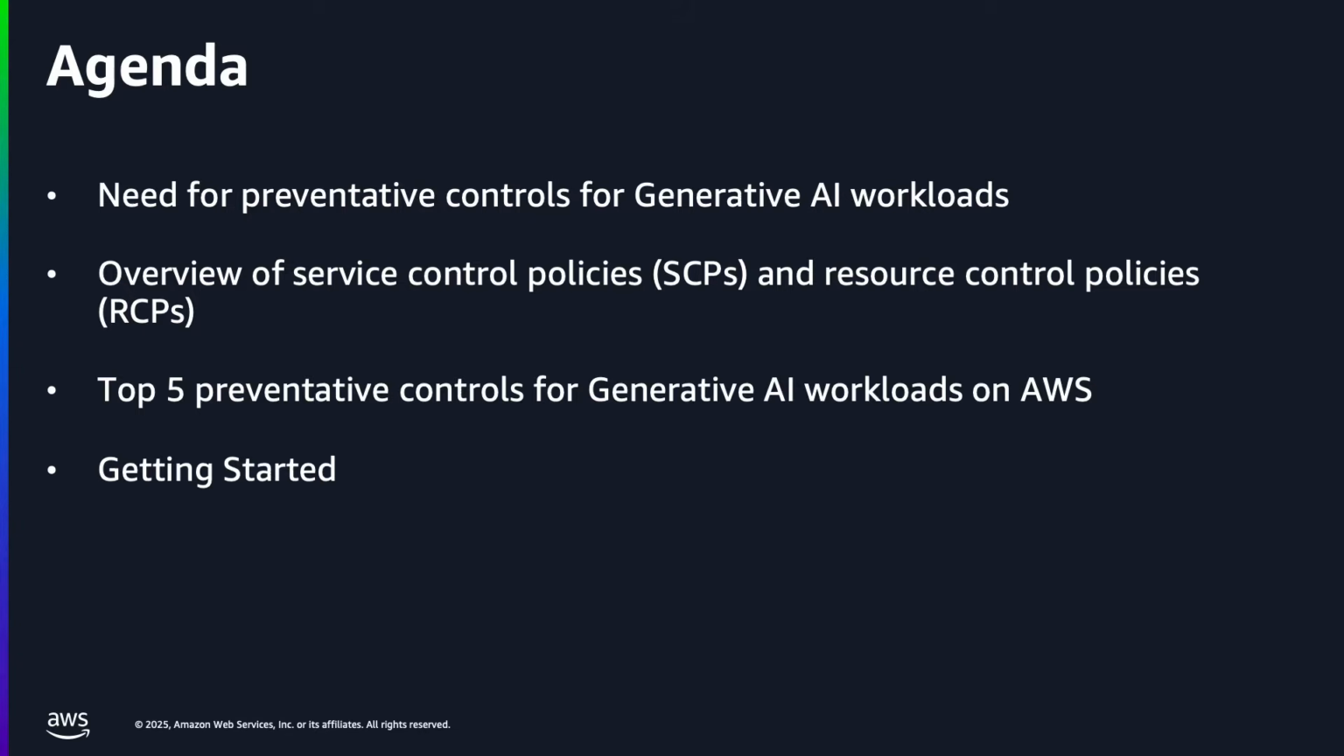On the agenda today, I'll start by looking at why preventative controls are critical in this space, balancing innovation with controls to avoid risks. Then, I'll go over the controls available in AWS, service control policies and resource control policies, and how they differ in scope and enforcement. Next, I'll share the top 5 preventative controls for generative AI workloads on AWS. These are practical, high-impact controls you can start applying right away. Finally, we'll wrap up with getting started, giving you clear next steps so you can begin implementing these controls in your own AWS environment.